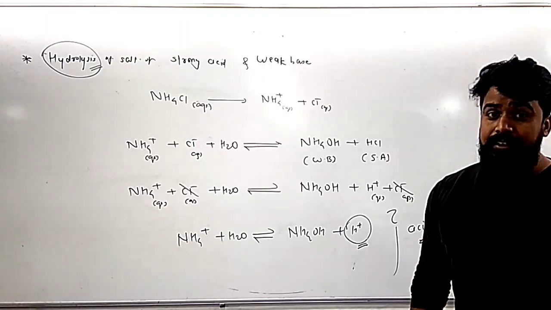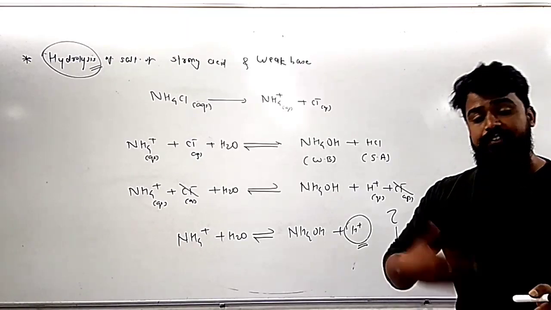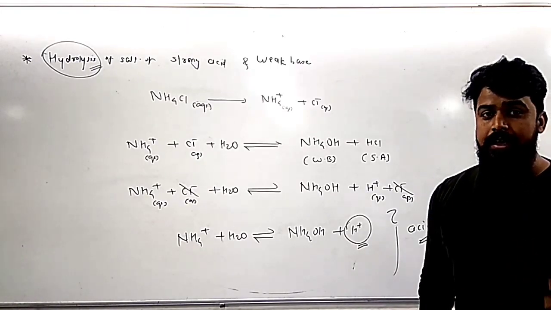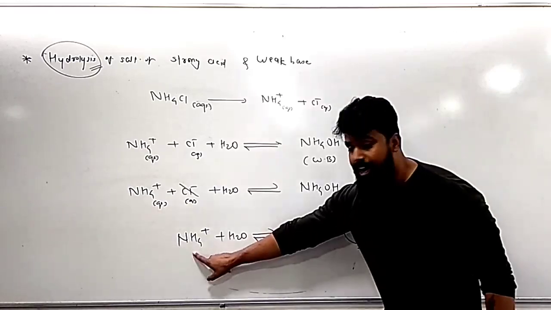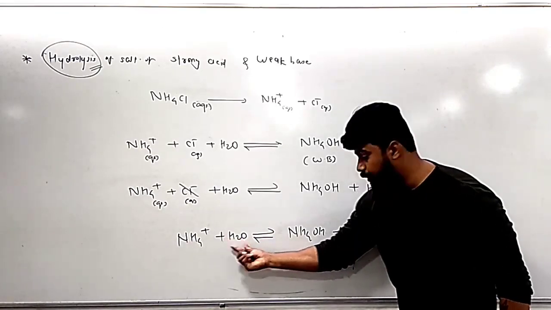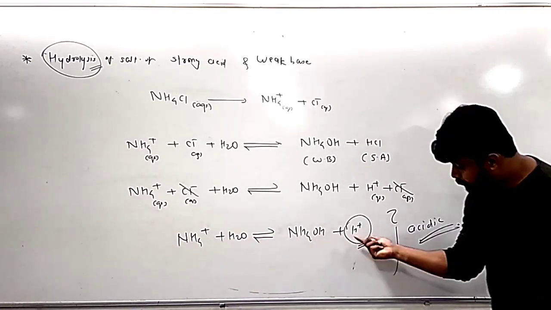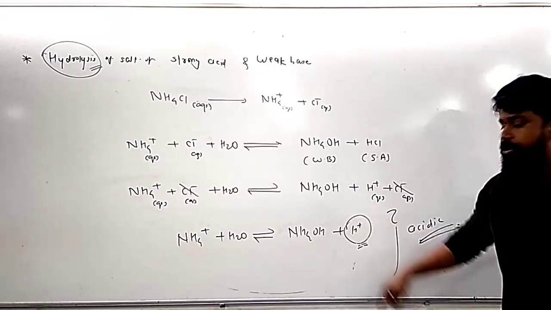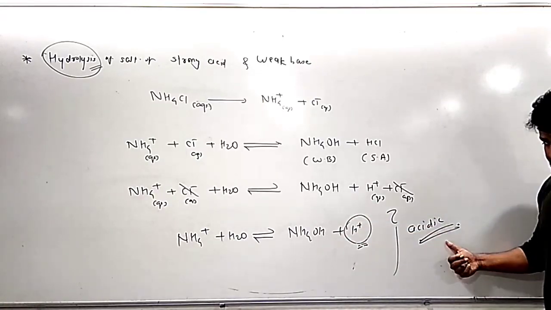In the first case, the solution remains neutral because the number of H plus ions and OH minus ions remains the same. But in this case, the cation from the salt combines with water and forms NH4OH and H plus ions. As the H plus ion quantity increases, the solution becomes acidic.